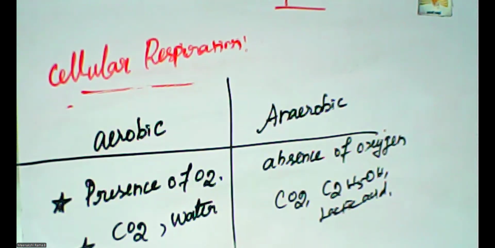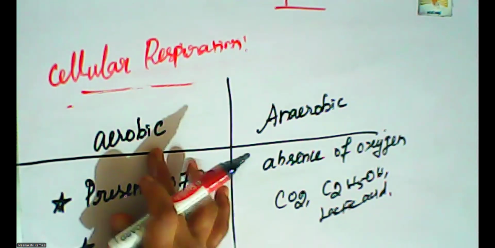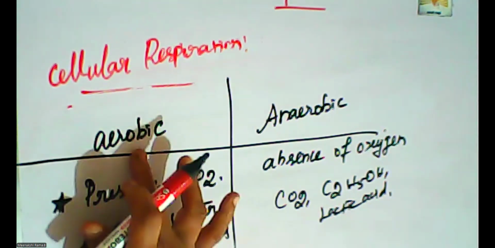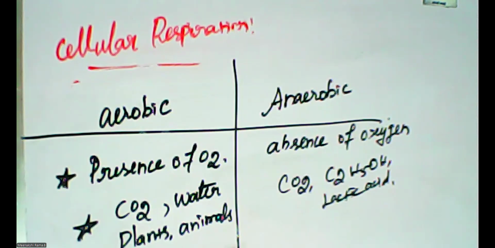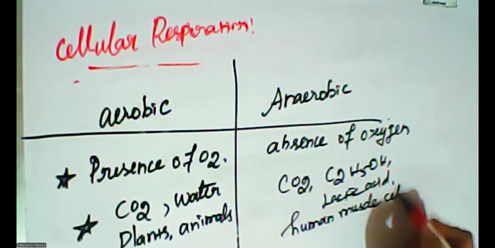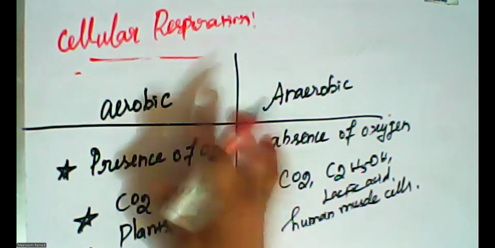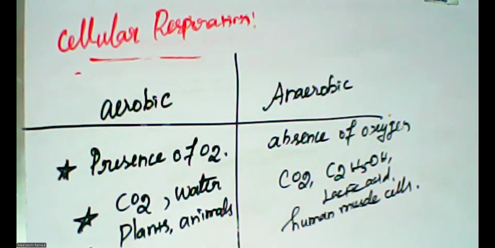And here, what are the examples of where aerobic respiration occurs? Yes, the higher plants and animals. Plants and animals follow aerobic respiration. And anaerobic respiration occurs in human muscle cells. Human muscle cells follow anaerobic respiration. So this is the third difference between aerobic and anaerobic respiration.